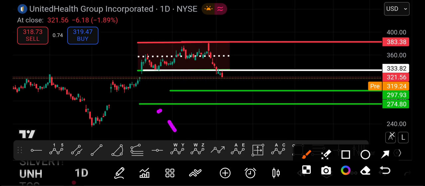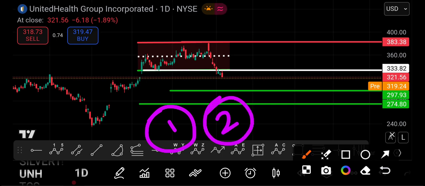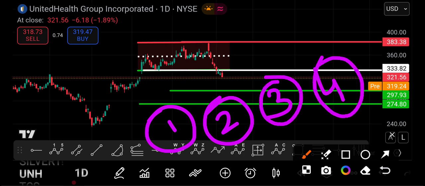And overall, my friends, here we have found four major negative signals. The first one is that the upward sloping parallel channel got triggered on the downside. The second one is higher highs shifted to lower lows. The third one is there is a negative divergence between the price action and the RSI. And the fourth one is a Darvas box pattern breakdown, or you can say a range breakdown. So due to all these four major negative signals, the stock will be under severe pressure to move on the downside.